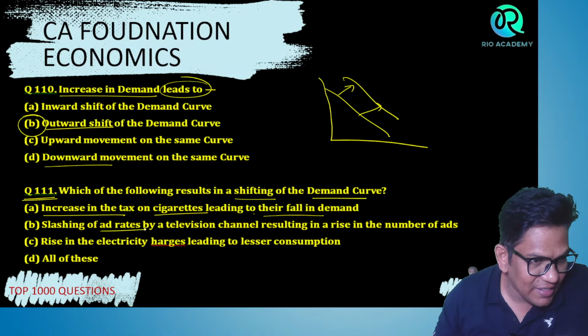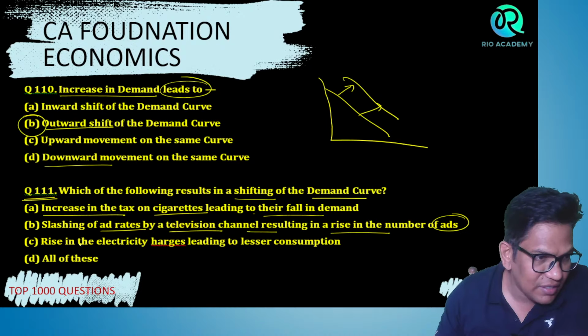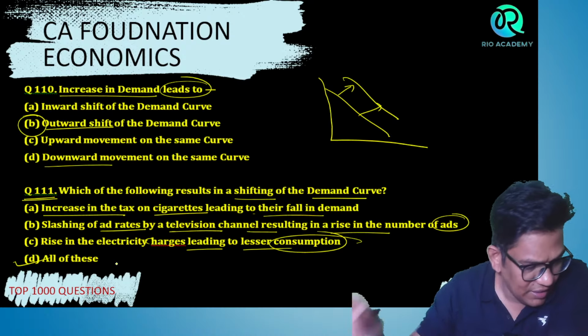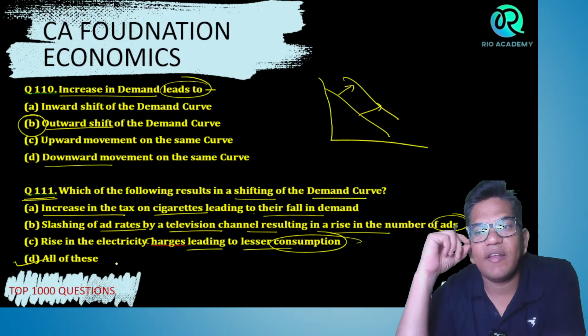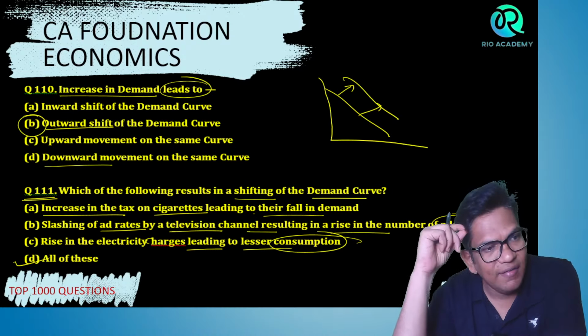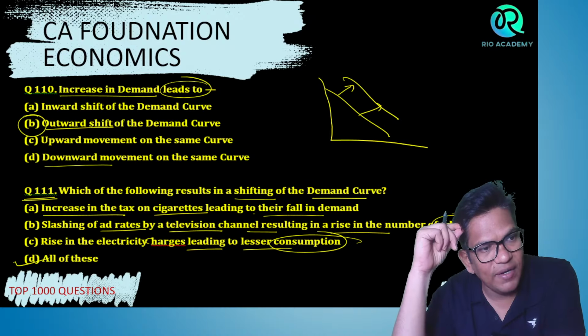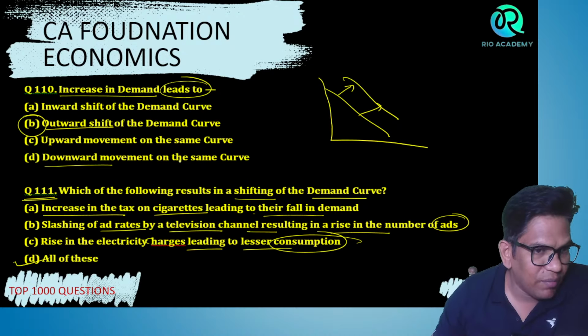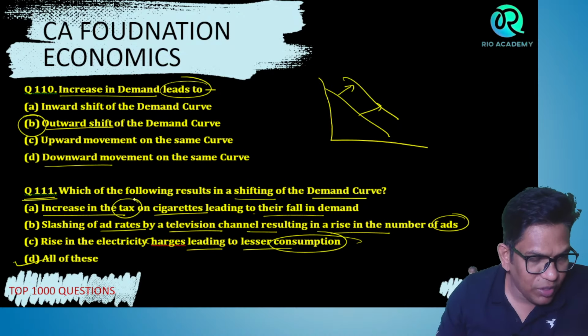Slashing the ad rates by television channels resulting in a rise in the number of ads. Rise in the electricity charges leads to lesser consumption. All of these. Which is the right answer? Obviously, if the government imposes more tax, there is less demand.